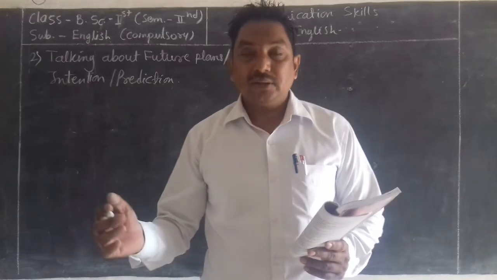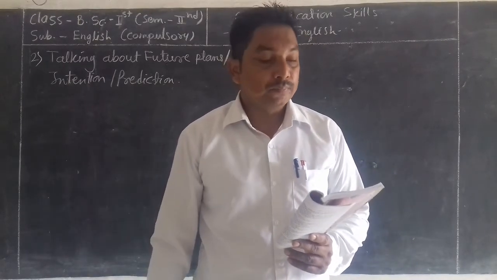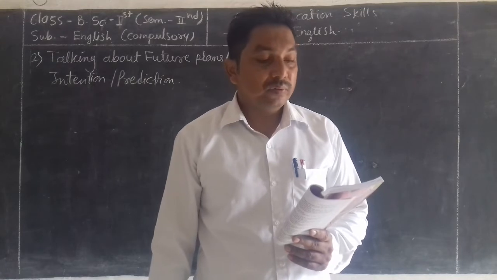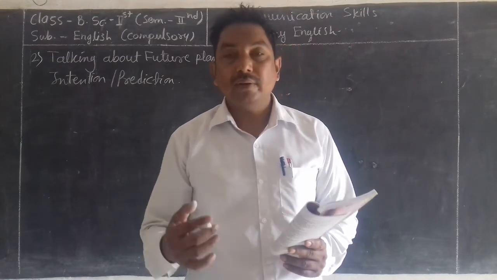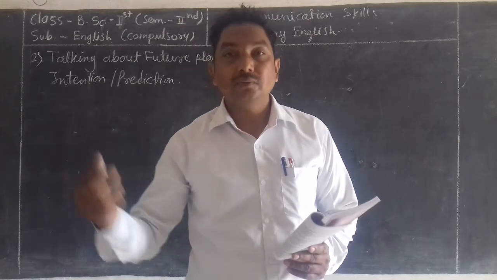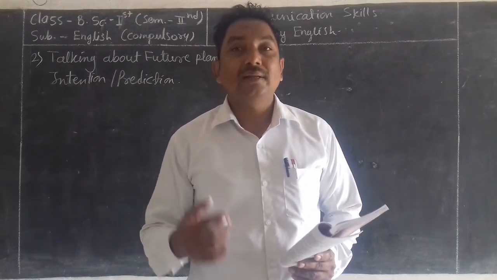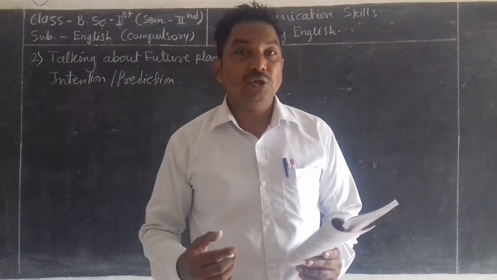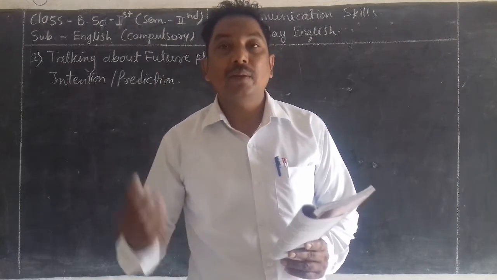There are several ways, meaning many ways, of expressing future time in English. Whenever you want to express what will happen in the future, there are many ways available in the English language to express your feeling about the future.